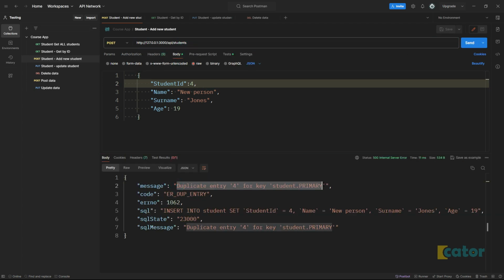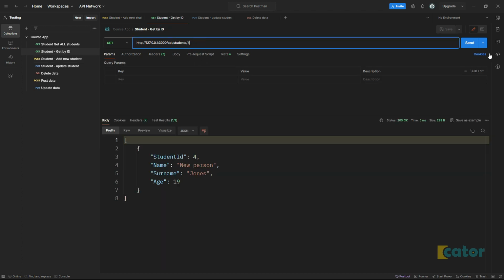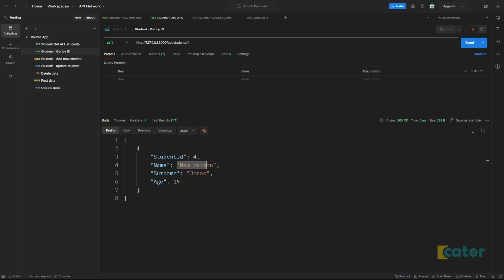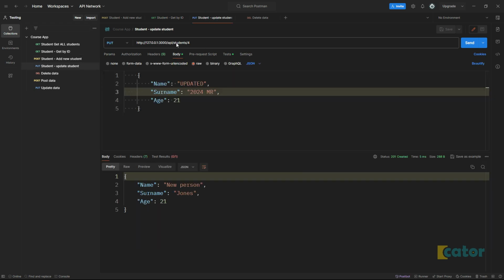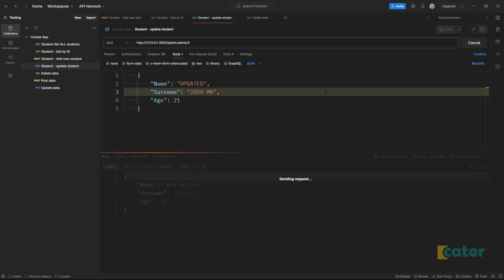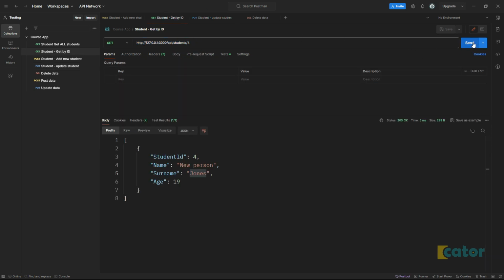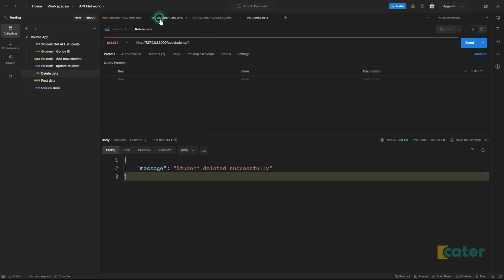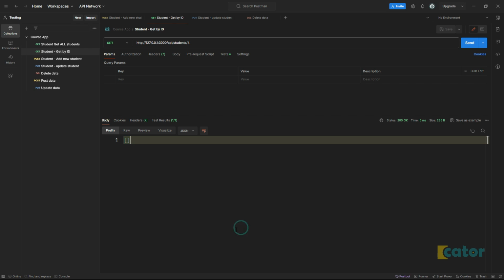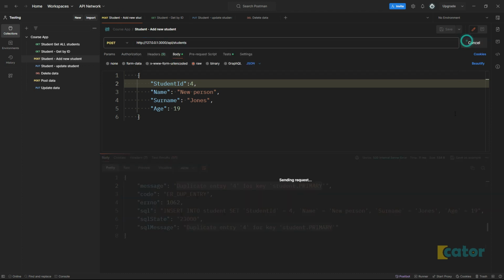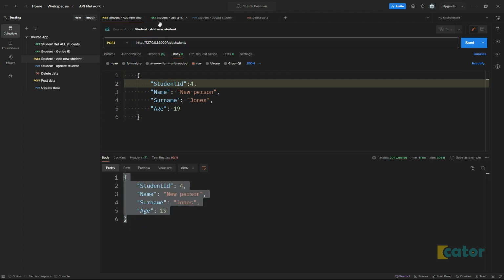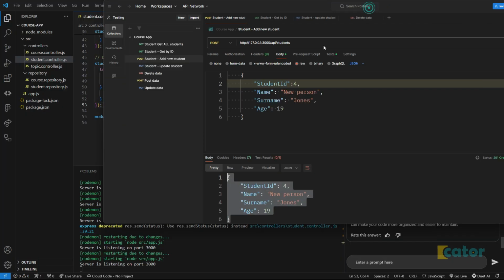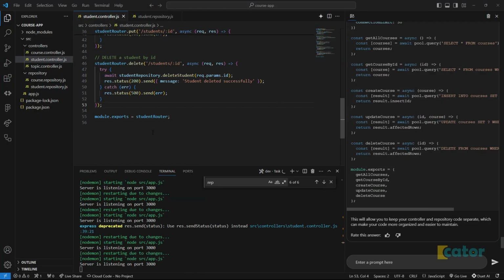So to quickly test this, I already have posted this student. It will tell you this is a duplicate entry, but if we go and try to get it, it will be having this name and this sign name, and then we go and say, okay, let's call update. Update should update to those details, and if we go back to get, it should be having updated details. And then if we wish to delete this user, we can just do that. And then if we do that, now you're gonna get an empty result back because there's no user that exists. But then if we try to add again, it will allow us because that person was deleted. So that's it.